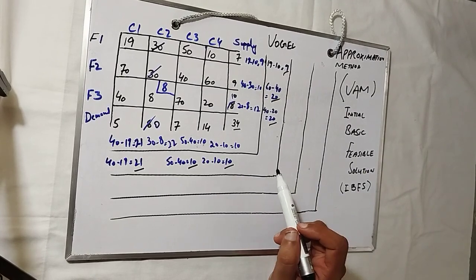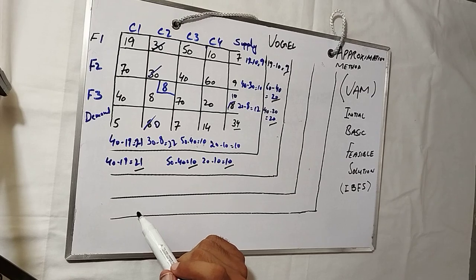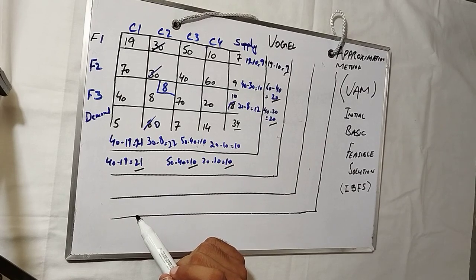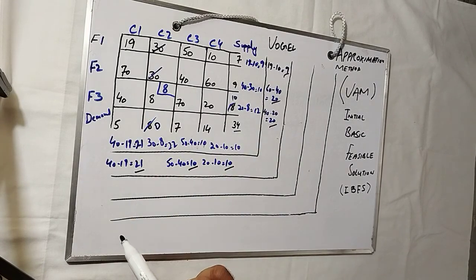So which one is the biggest penalty? 21 is the biggest penalty, you see. So when the 21 is the biggest penalty, we will start operation over here. In that you see, we will see the least value. So 19 is the least value.